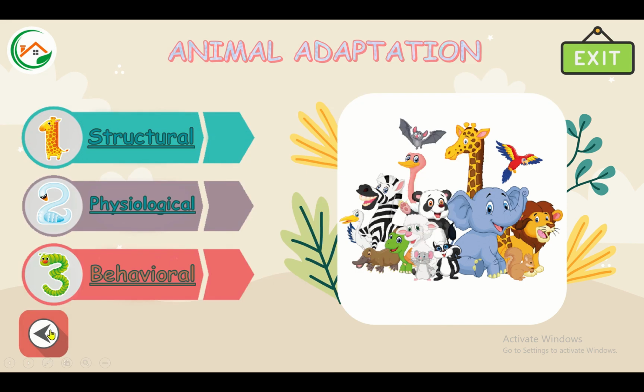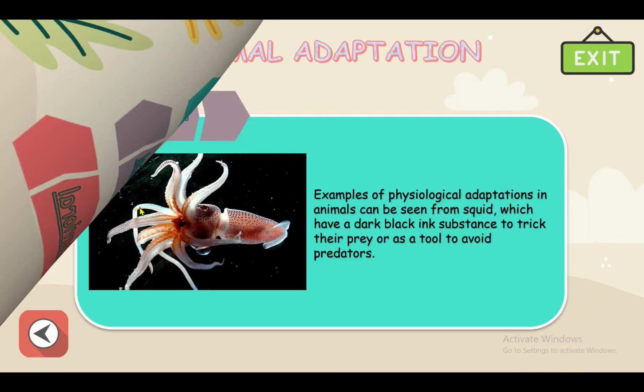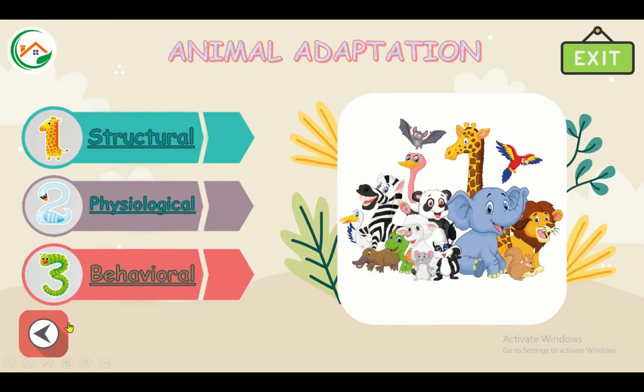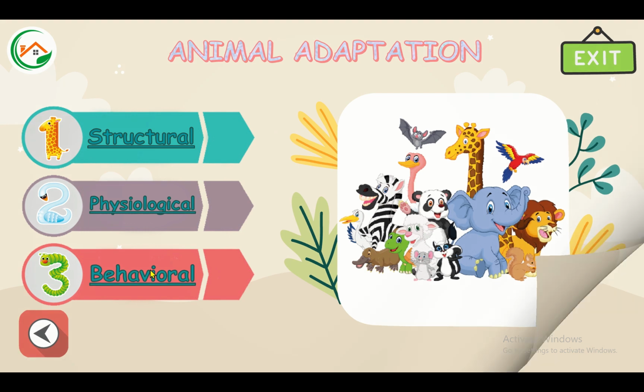Physiological. An example of physiological adaptation in animals can be seen from squid, which have a dark black ink substance to trick their prey or as a tool to avoid predators. Third, behavioral.